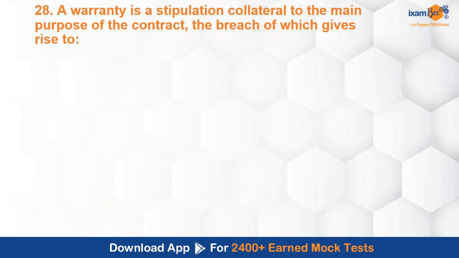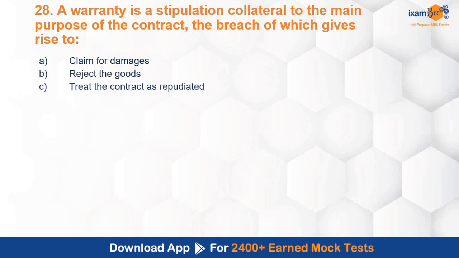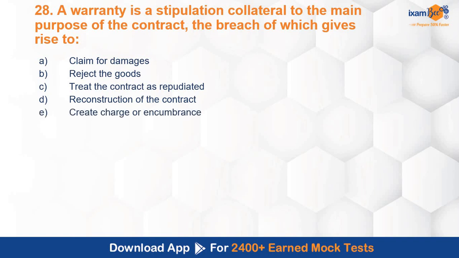A warranty is a stipulation collateral to the main purpose of the contract, the breach of which gives rise to: claim for damages, rejecting the goods, treat the contract as repudiated, reconstruction of the contract, create charge or encumbrances. So if warranty is a stipulation, basically it's a condition that is collateral to the main purpose of the contract. So breach of that will give rise to what? Also a question, very important area. Warranties, guarantees, all these are important areas from Sale of Goods. Correct answer is claim for damages.